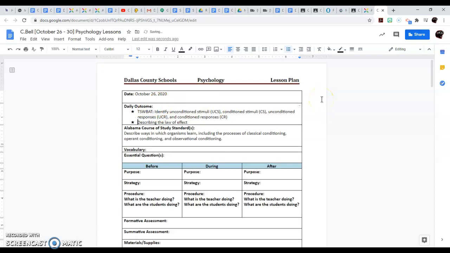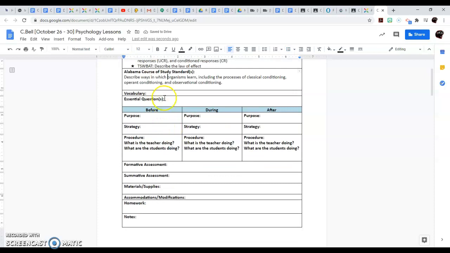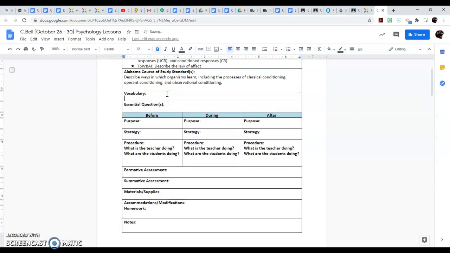And if I do this, back it up, I'll put my TSWBAT on it. Some people prefer students will be able to. Some people prefer I can statements. So I'm going to simply take the ing out, and we're going to focus on that. All right, so we got the first 3 columns. So we want to make sure.